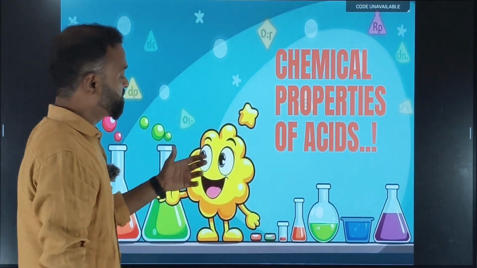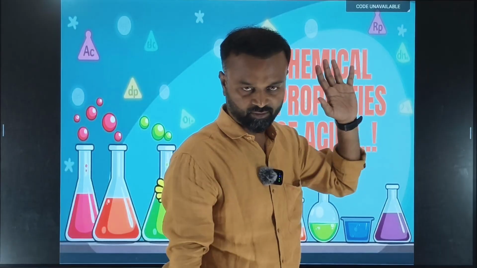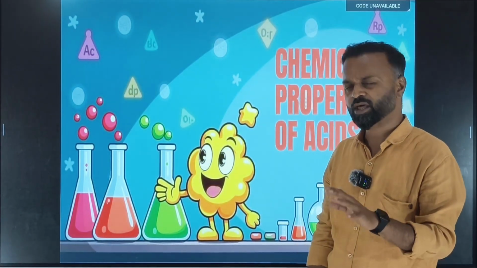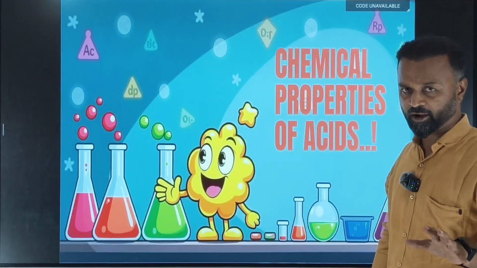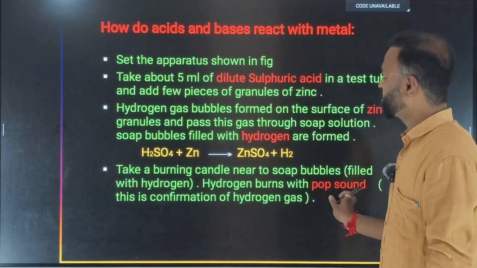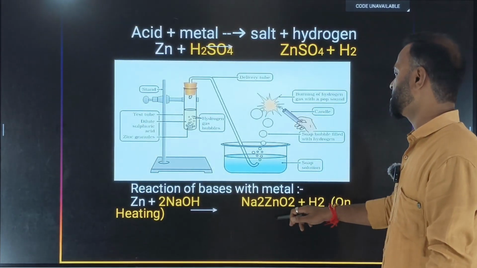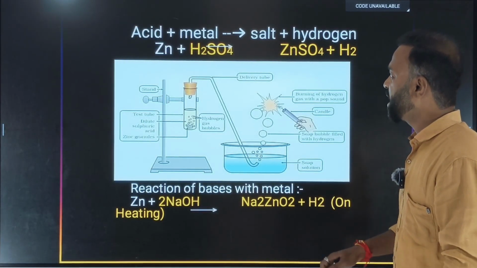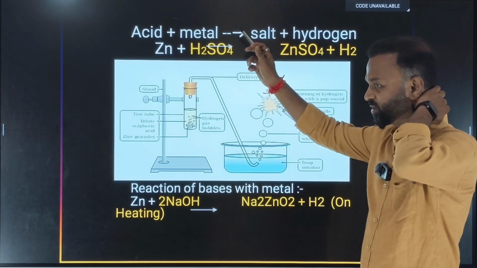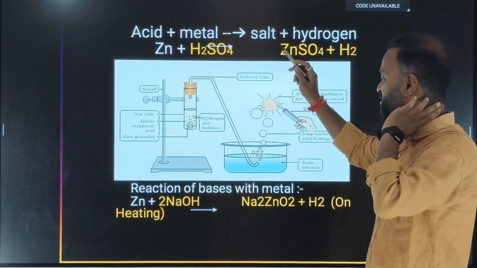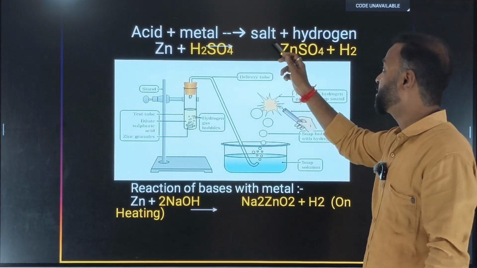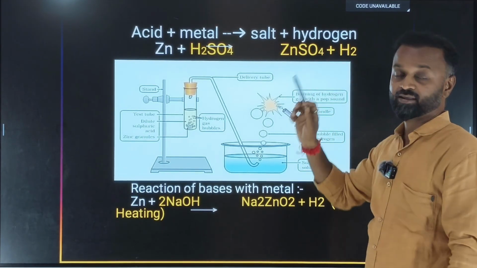So next one is the chemical properties of the acids. Later we will discuss chemical properties of bases also. They are very, very simple, nothing complicated. So let us go ahead without wasting time. The first activity is the reaction of the acid with the metal. Whenever the acid reacts with the metal, they form their respective salt and hydrogen gas is liberated.